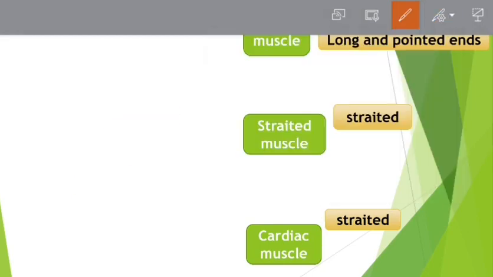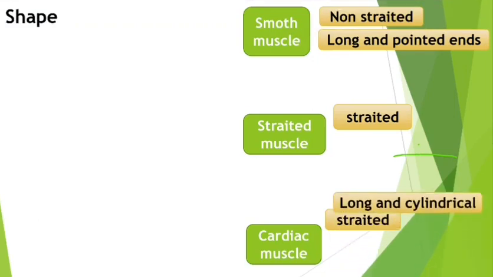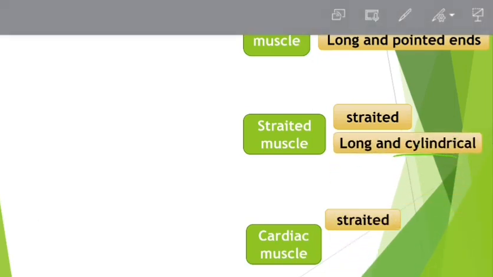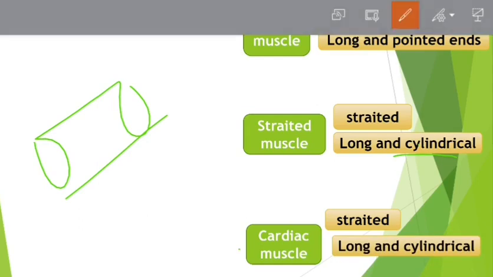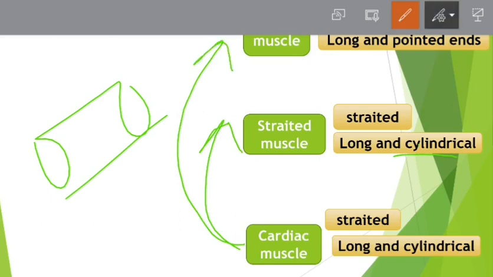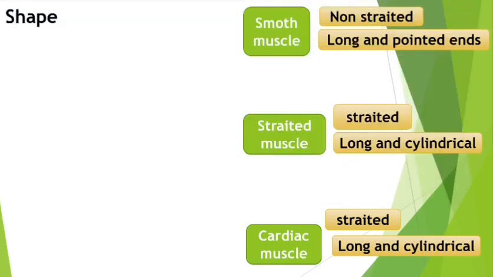So now if we have to draw a diagram of these three, we can simply say: smooth muscle, smooth means no striation. The one with no striation is like this. Striated muscle is cylindrical and has striations and many nuclei, done. Cardiac muscle: there is only one difference. They are structurally similar to striated muscles, but they have branches. These two cells are connected. That's it. So simple to draw the diagrams now. And the cardiac muscle is also striated. Two of them are striated and one is not striated.